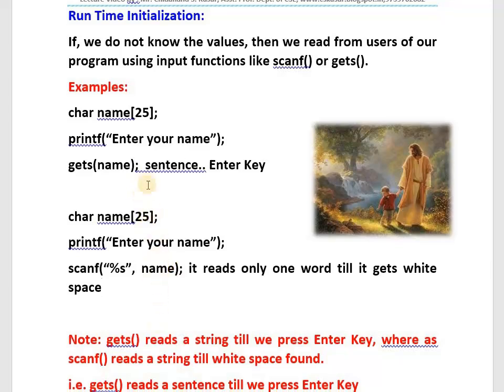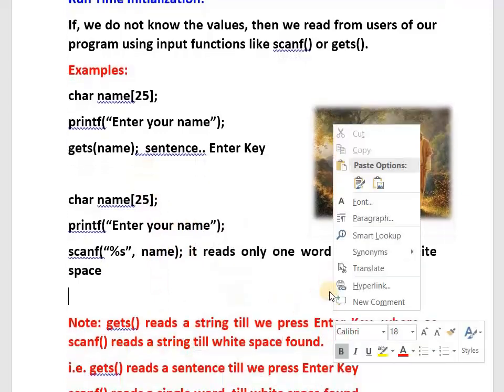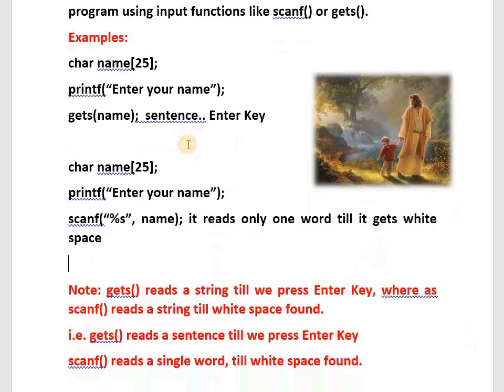Gets reads a string till we press the enter key, whereas scanf reads a string till white space is found. Gets reads a sentence till we press the enter key. Scanf reads a single word till white space is found. This is the major difference between using gets and scanf. I hope you understood. In the next class I will clear this once again with examples.